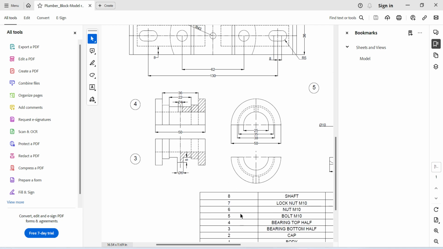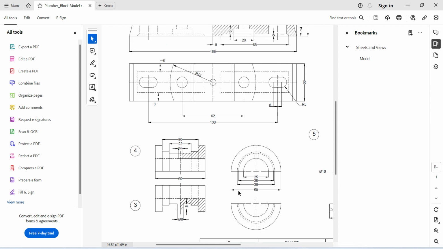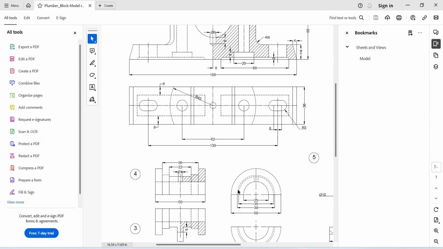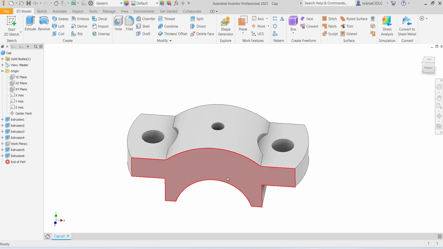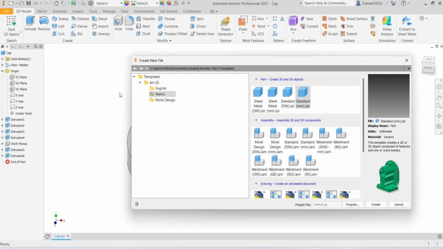Third and fourth parts are bearing top and bottom. Control New.